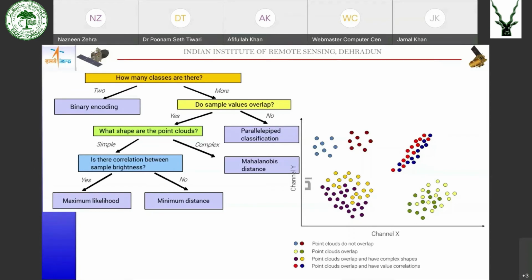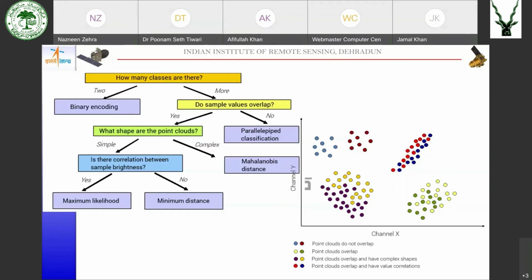Okay, so now first of all, how many classes are there? Whether there are two classes or more than two classes. If there are only two classes, you should go for binary encoding. If there are more than two classes that you want to classify, you can go for some other classification. So some other thing you should see.